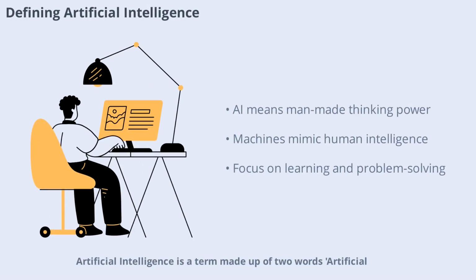Artificial intelligence is a term made up of two words, artificial meaning man-made and intelligence, which refers to the ability to think, learn, and solve problems. In essence, AI is about creating machines that can mimic human thinking and decision-making. It's a branch of computer science focused on building systems that can behave and think like humans. When a machine can learn, reason, and solve problems, it's demonstrating artificial intelligence. This means AI isn't just about following instructions, it's about machines developing their own ways to approach and solve tasks.